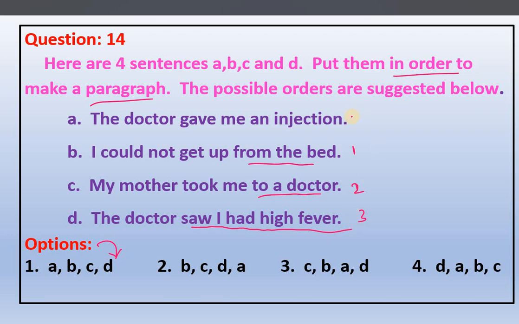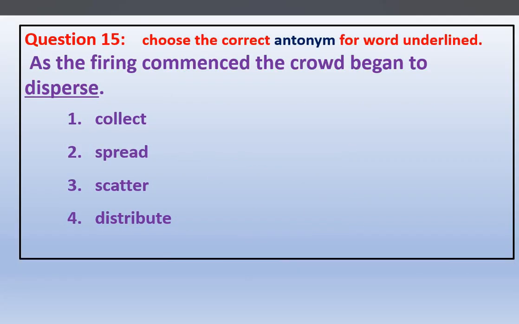Then the fourth one. After checking that this boy, this girl, is having fever, then what will he do? He will give an injection. So what is the correct answer here? First one is B, then C, then D and A. So this is the answer to make a proper paragraph. This is simple, we only should read like a story and arrange properly.